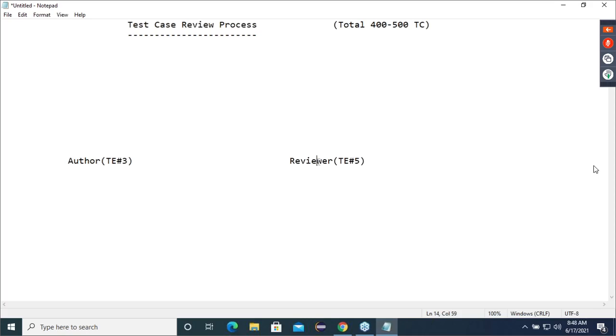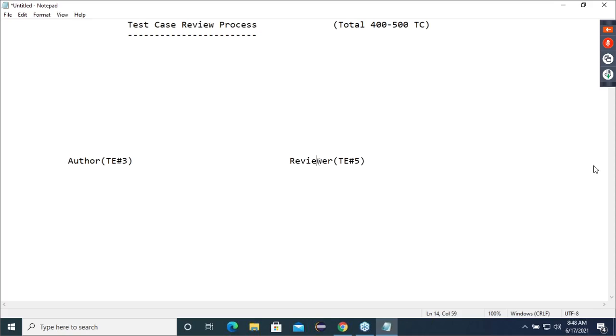Out of these 200 test cases, 100 cases, my cases will be reviewed by test engineer number 2, and remaining some 150 test cases will be reviewed by the second person. Are you understanding? But lead will decide that. Who should review whose test cases? That decision is always taken by lead only.